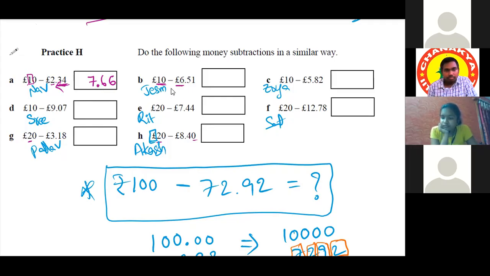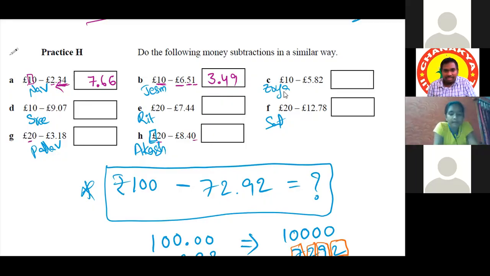Jashmita: 10 minus 6 is 4. Predecessor of 4 is 3. Very good. 9 minus 5 is 4. Very good. 10 minus 1 is 9. Okay. And the point, 2 digits from right side. Very good. Correct. That's all.